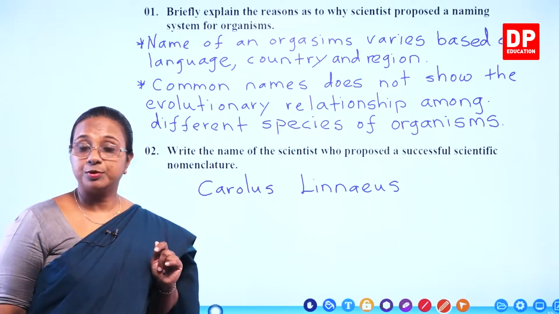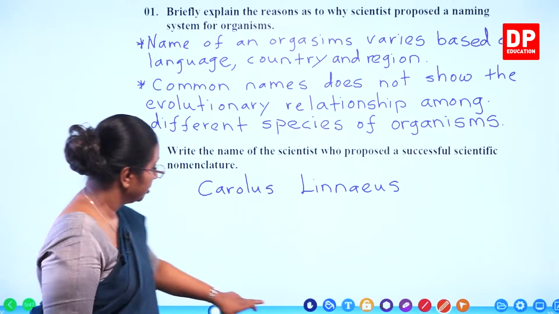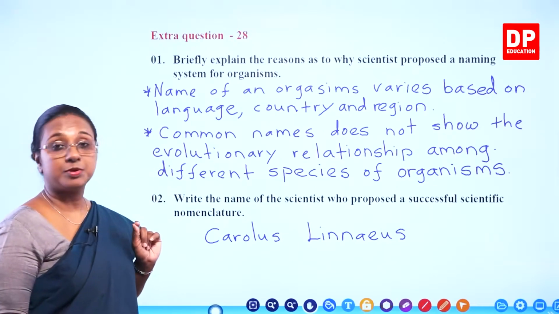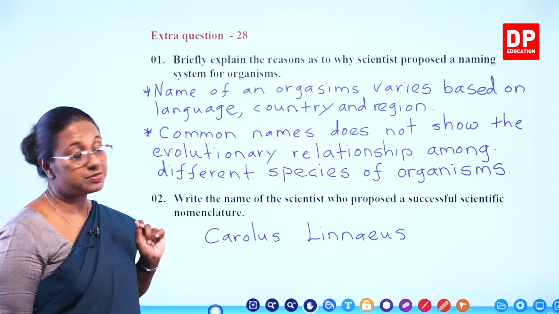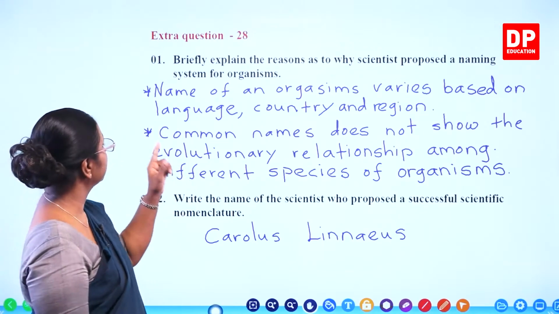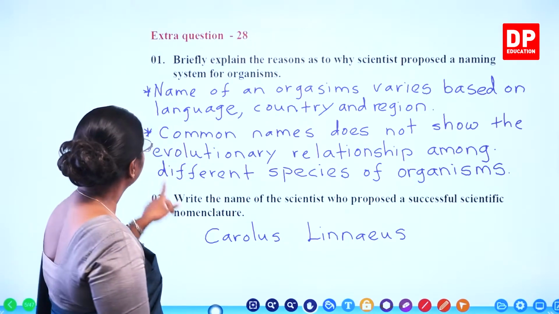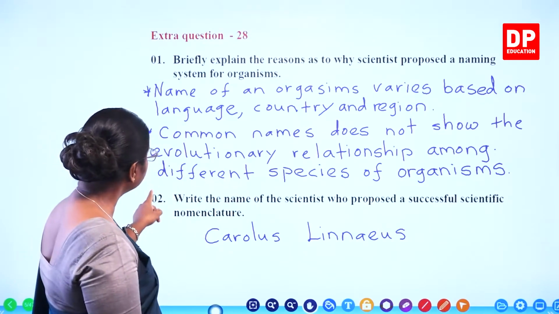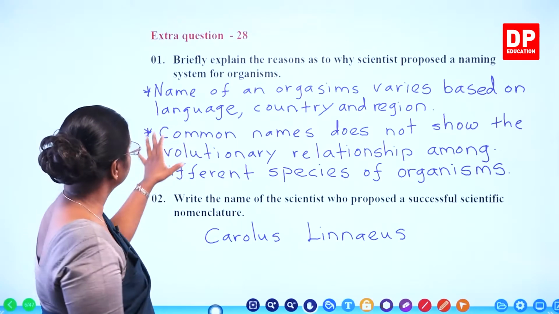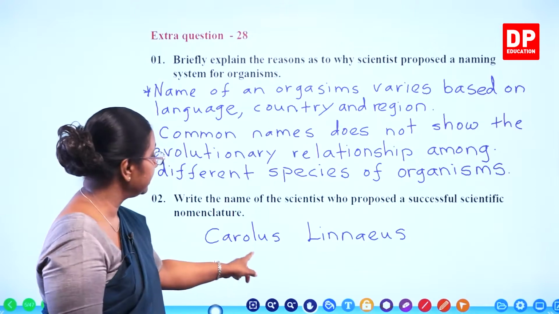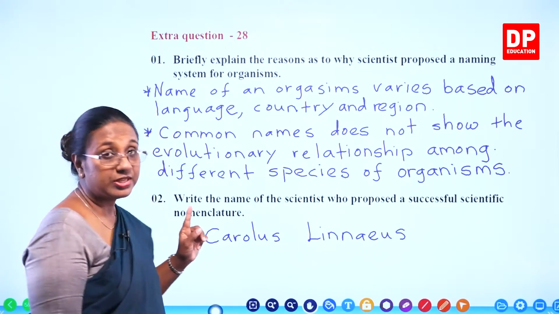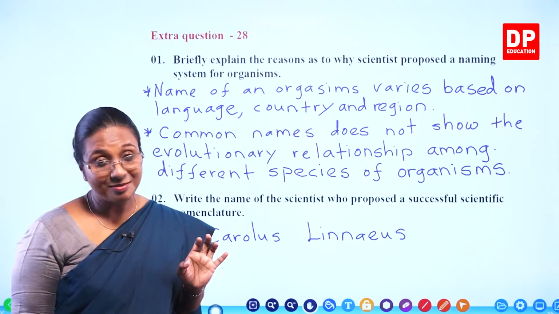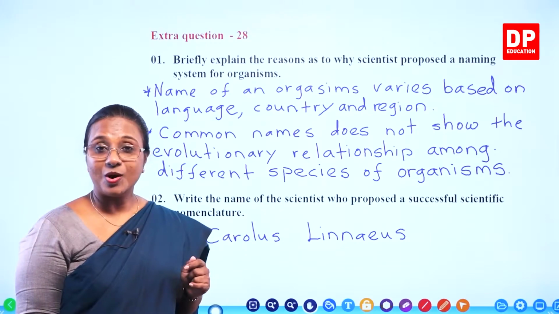He is the scientist who proposed the binomial nomenclature. Looking at the question, briefly explain the reasons why scientists proposed a naming system for organisms. The name of an organism varies based on language, country and region. Common names do not show the evolutionary relationship among different species of organisms. Those are the two reasons. And Carolus Linnaeus is the scientist who proposed the binomial nomenclature. I am sure, students, you all also wrote a similar answer. With that, I will move on to the next question.